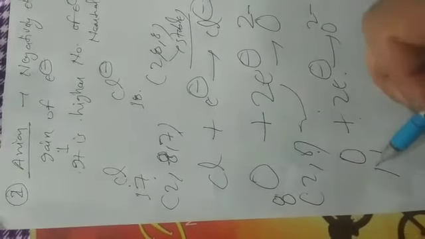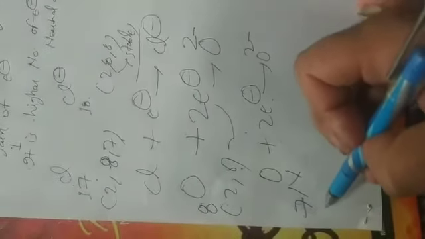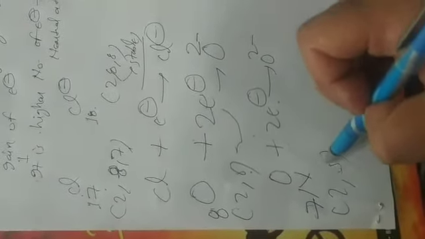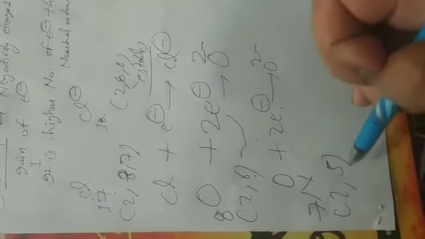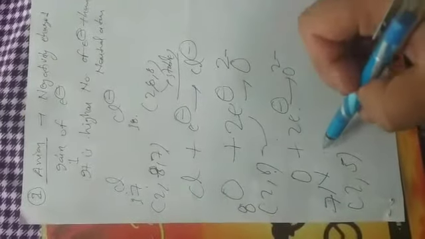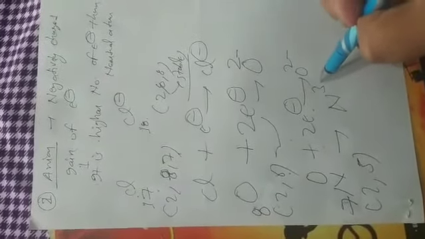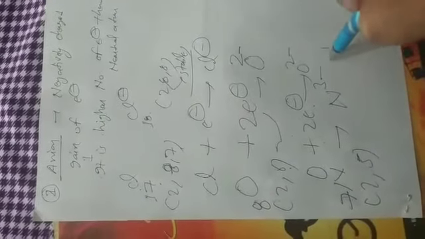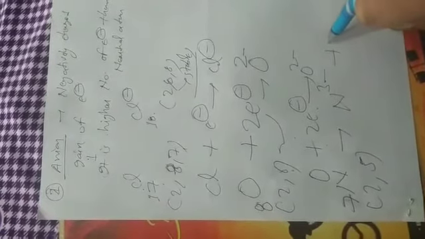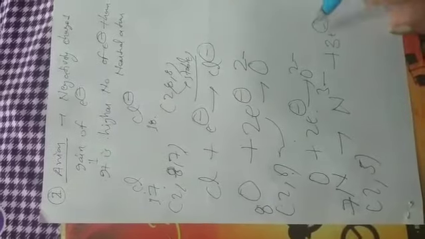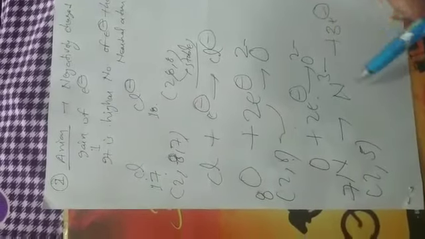In nitrogen, its atomic number is 7, 2, 5. In this, gain of 3 electrons is easier than loss of 5 electrons. So it gains 3 electrons.